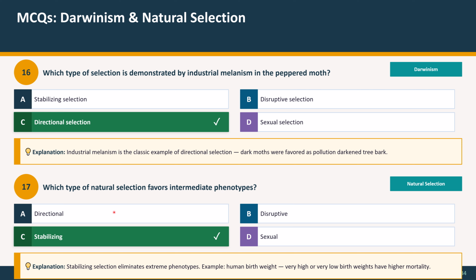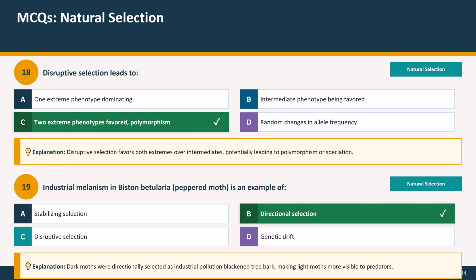Question 17. Which type of natural selection favors intermediate phenotypes? Option A, directional; option B, disruptive; option C, stabilizing; and option D, sexual. The correct option is option C, stabilizing. Explanation: Stabilizing selection eliminates extreme phenotypes. Example: human birth weight, very high or very low birth weights have higher mortality. These questions are about natural selection.